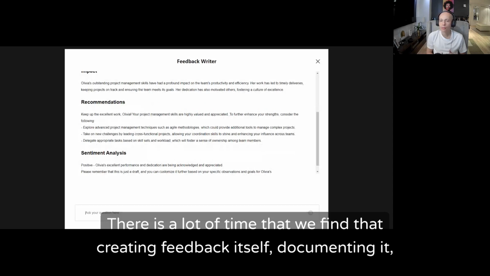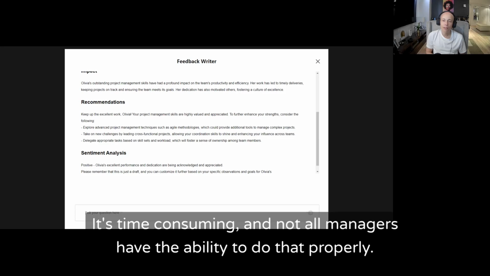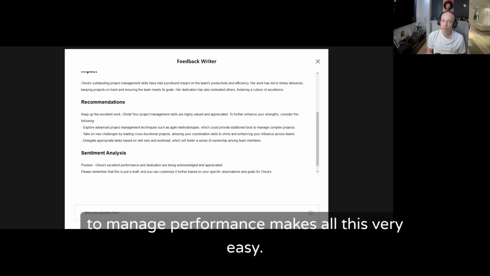There's a lot of time that we find creating feedback itself, documenting it, and sometimes even putting the right structure to it. It's time consuming, and not all managers have the ability to do that properly. Having a conversational AI that basically understands that it's part of a solution to manage performance makes all this very easy.